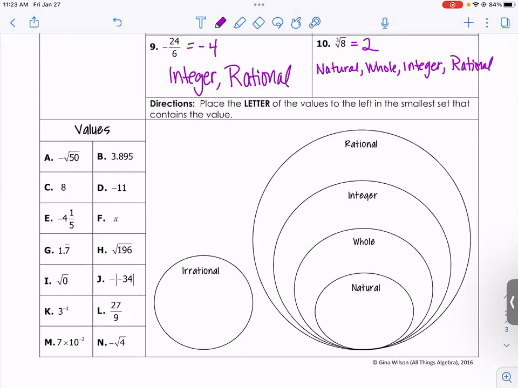Rational, so it's like a negative. Do you put it in both the boxes that it fits in? If it's a natural number, just write it as a natural number. Since this Venn diagram is overlapping, then it automatically is in the rest. So if you're gonna write C right here, just write it right here, okay?